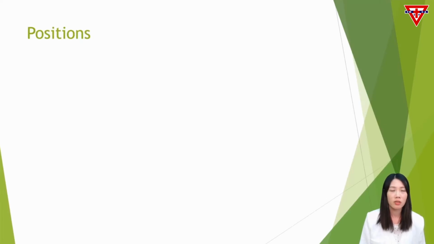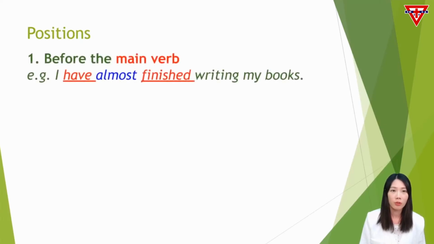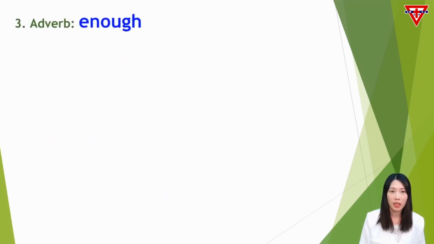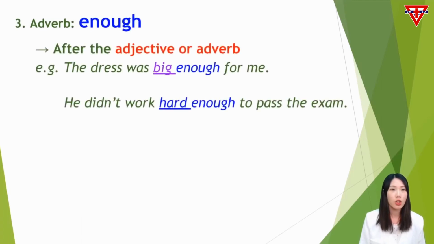There are three positions of these adverbs. First, before the main verb. The adverb almost should be placed before the main verb finished. Second, before the adjective or adverb. The adverb extremely is placed before the adjective dangerous, and the adverb quite is before another adverb softly. Third, enough. Enough is a special one. It should be placed after the adjective or adverb. The adverb enough is after the adjective big and after the adverb hard.